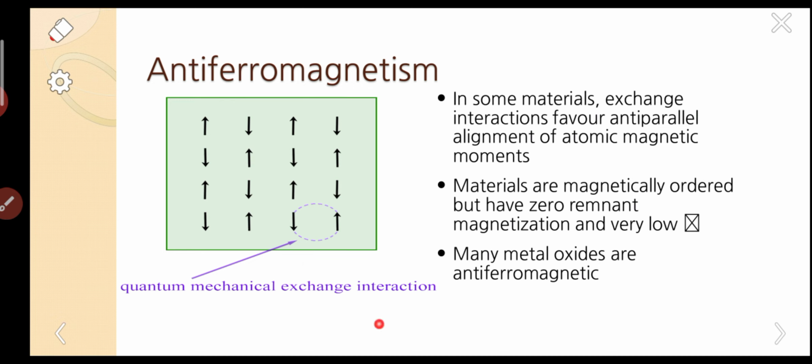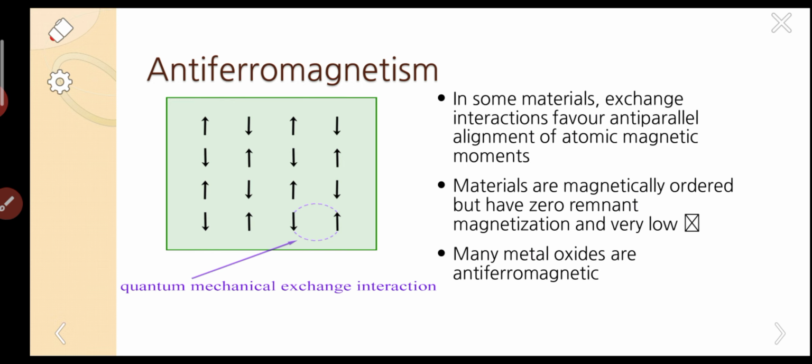So what is the reason for the dipoles to align like that? Again, this is the same principle, quantum mechanical exchange interaction. In these materials, this phenomenon aligns the dipoles anti-parallel. In ferromagnetic material it behaves like parallel, here anti-parallel. Depending on the material and the spins, this will take place. Exchange interaction favors anti-parallel alignment of atomic magnetic moments. So the materials are magnetically ordered but have zero remnant magnetization.